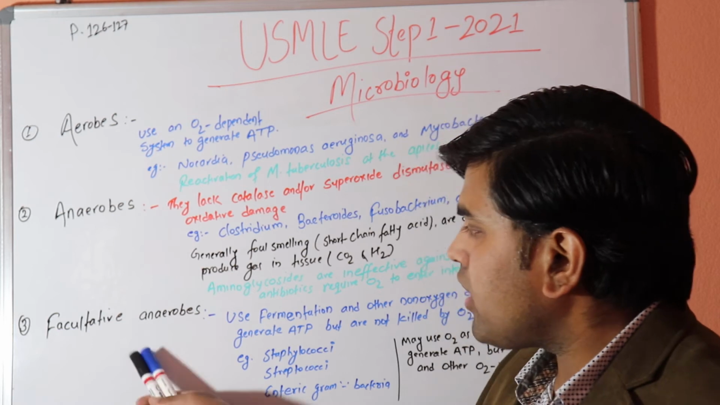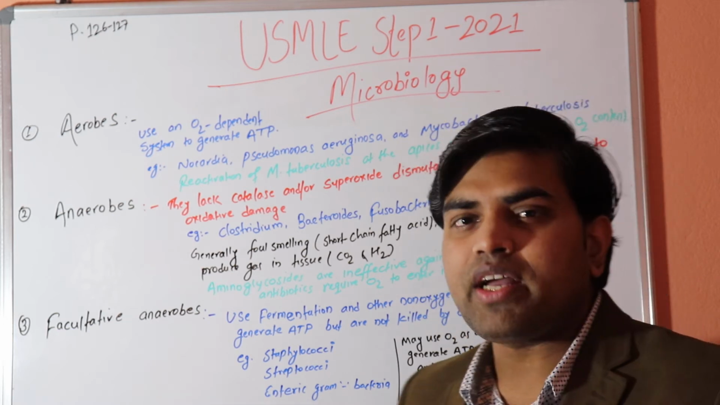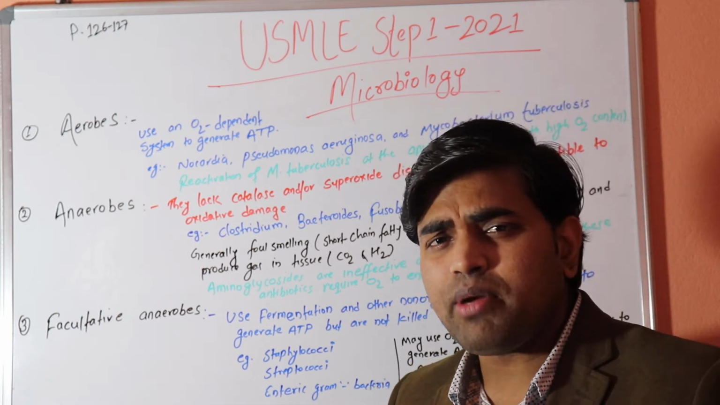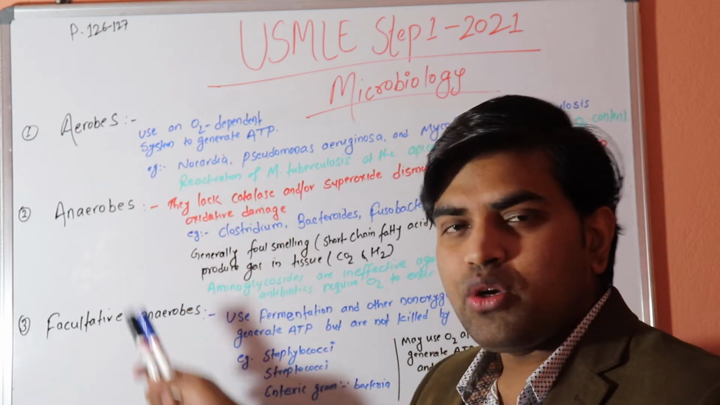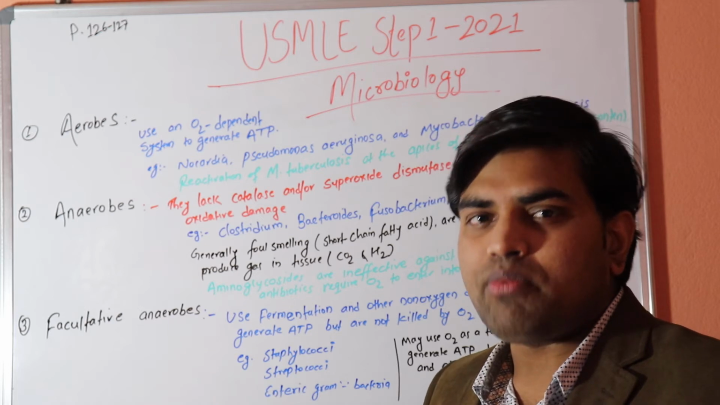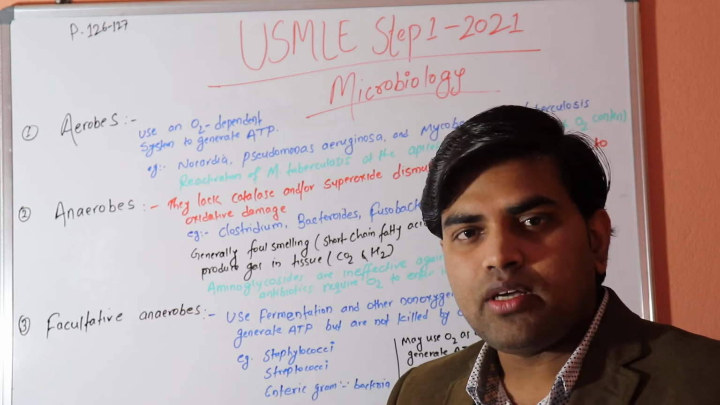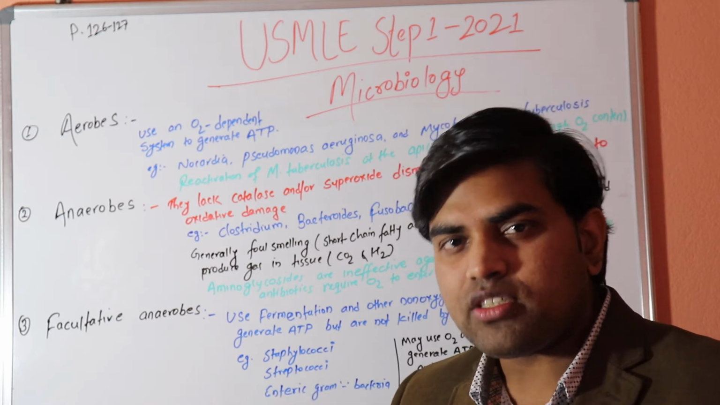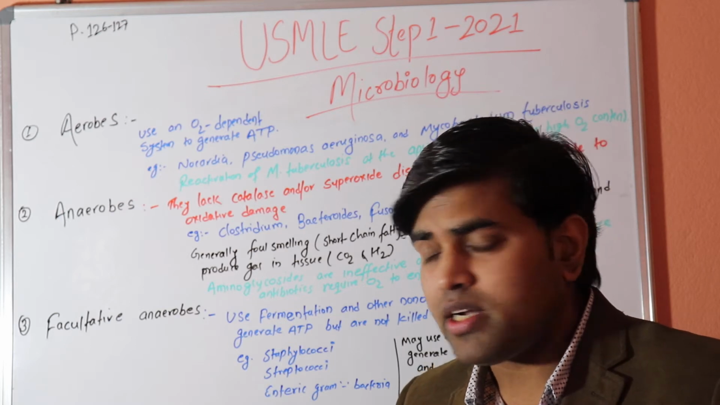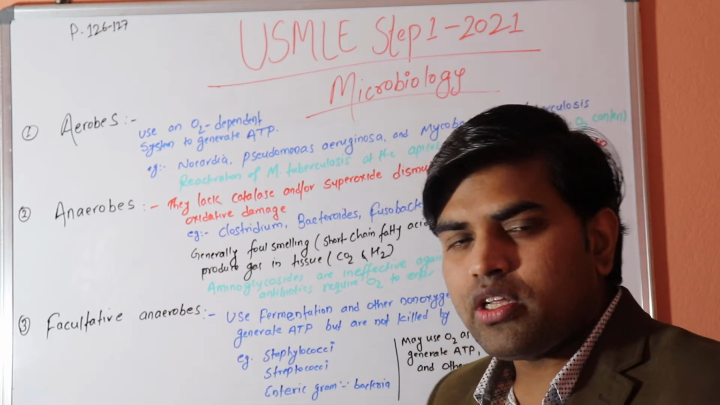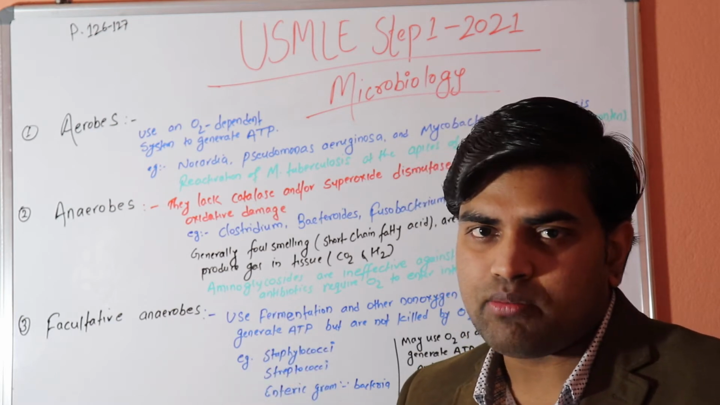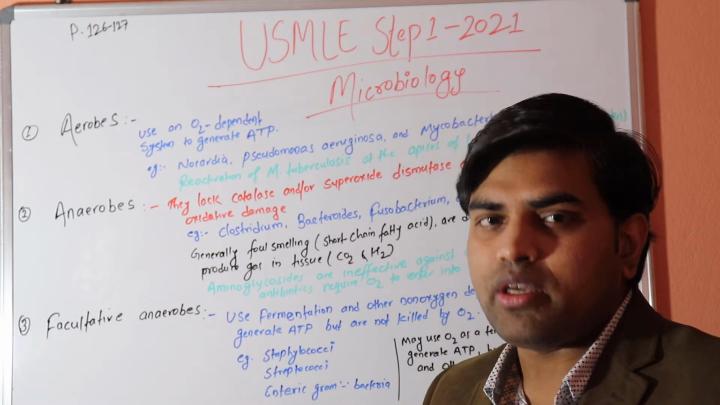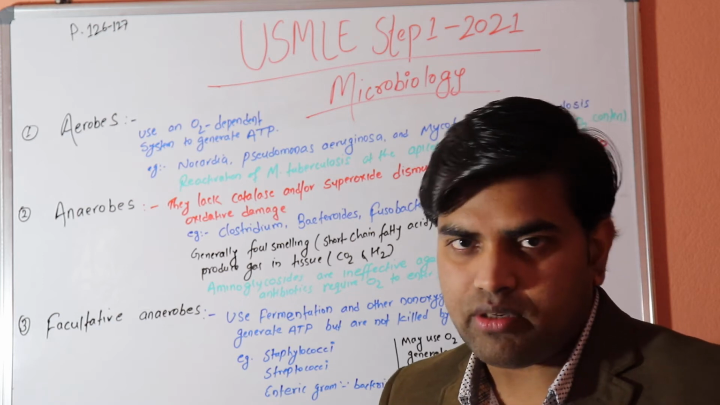And there is another group of organisms known as the facultative anaerobes. These usually survive by utilizing the presence of oxygen. But if there is an absence of oxygen, they still don't die. They actually use alternative mechanisms to maintain respiration and generate ATP.